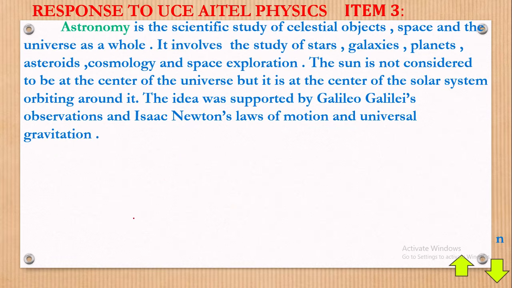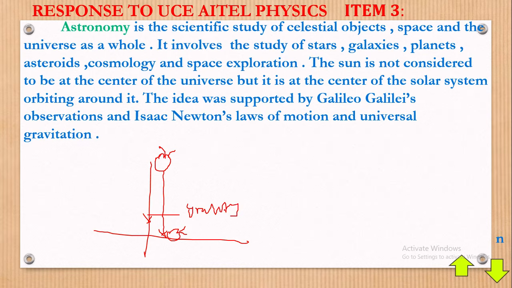If this is the earth surface, and imagine you're holding an apple up in the air. Then you suddenly release it. What will happen? The apple will fall down, and we shall have our apple right on the ground there. So if the apple falls down, what does it mean? It means that there's a force of gravity pulling it.